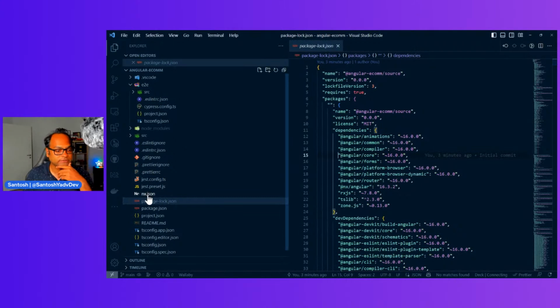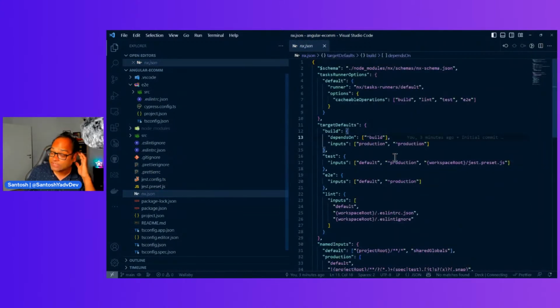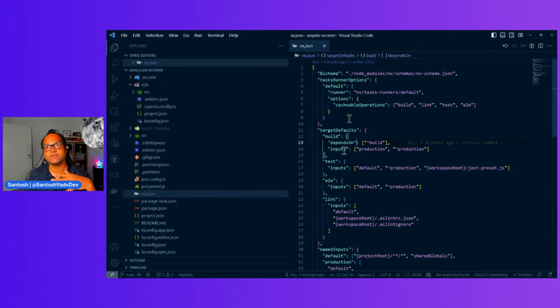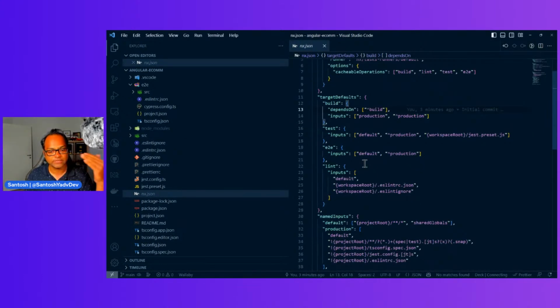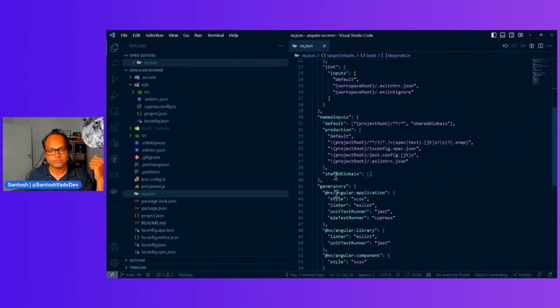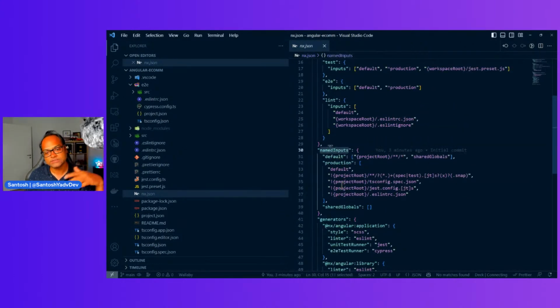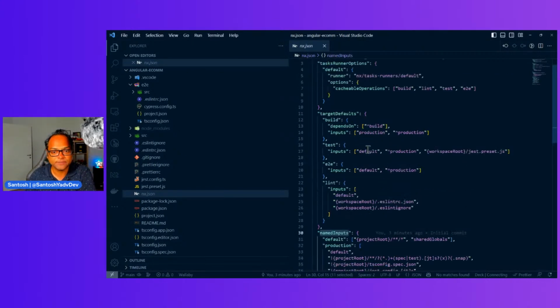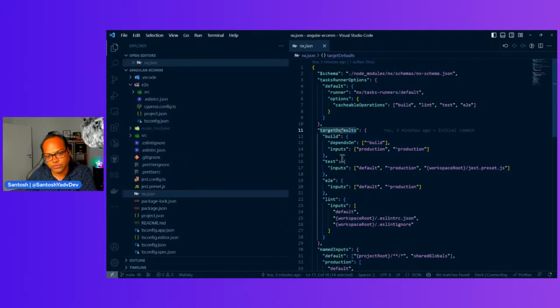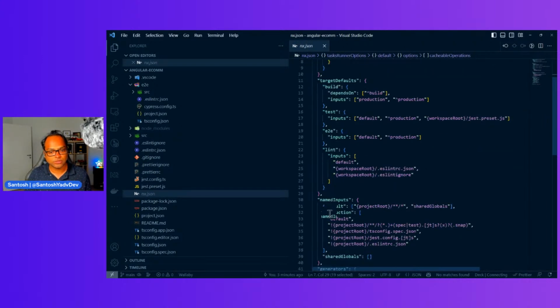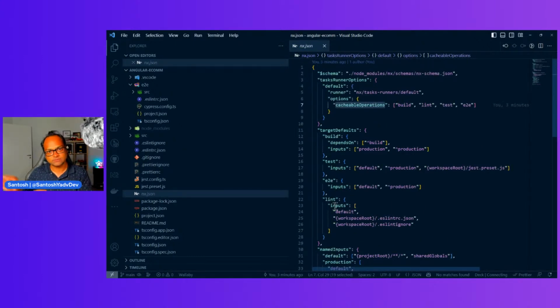So just don't delete this file in case. And then of course you have nx.json. nx.json is a file required by NX, of course, but there are a few things available here. Generally you have generators. You also have named inputs, which we'll learn about later on because it's related to caching. And target defaults, some default targets are already available here. Some cacheable operations. So this is interesting. We'll talk about this as well, and we'll go through these configurations as we move ahead, right?